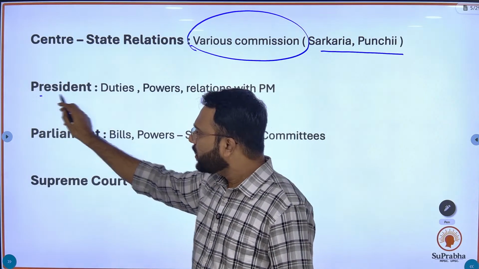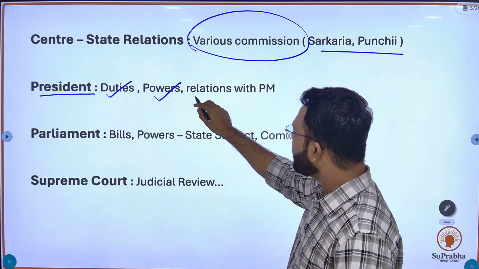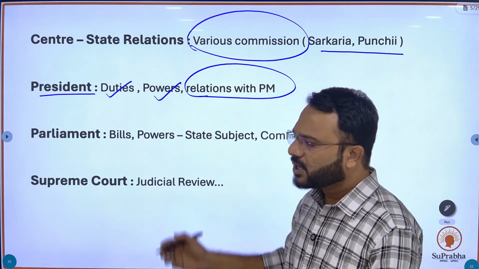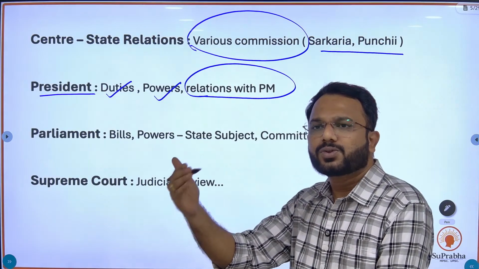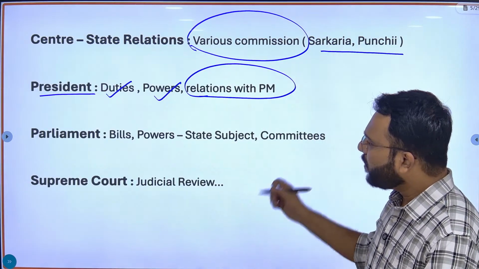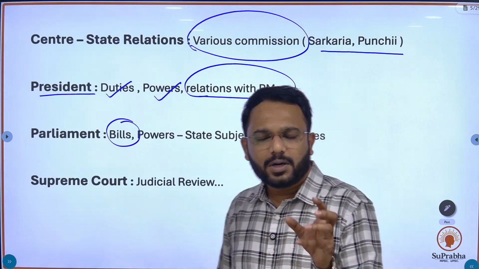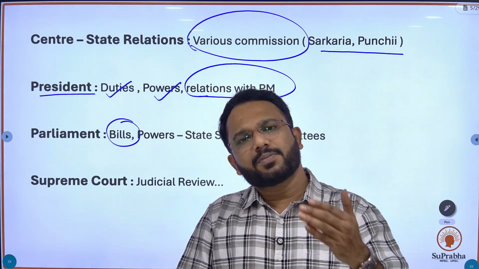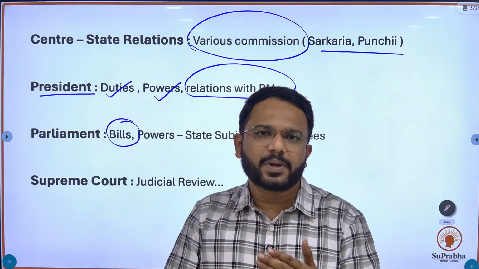For president, the commission asks questions on duties of the president, powers of the president and relation of the president with the prime minister. Okay, so in powers like executive power, judicial power, diplomatic powers, and duties like summoning the session of the parliament and so on. Similarly for parliament, questions are based on bills, like they may ask you about a specific bill, for example take the money bill, how the money bill is introduced, where the money bill has to be passed, what are the articles based on for the money bill, okay, and so on.